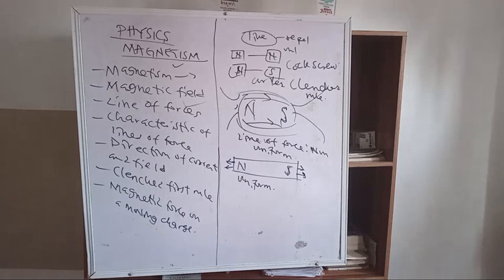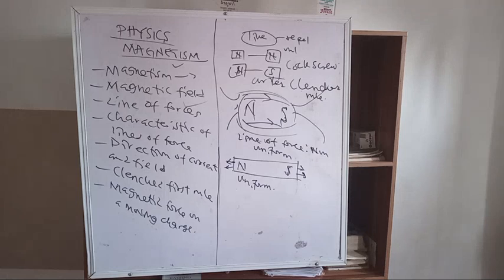Then for the second, the straight thumb gives the direction of the magnetic field, and the curled fingers give the direction of the current. So that is what to understand.